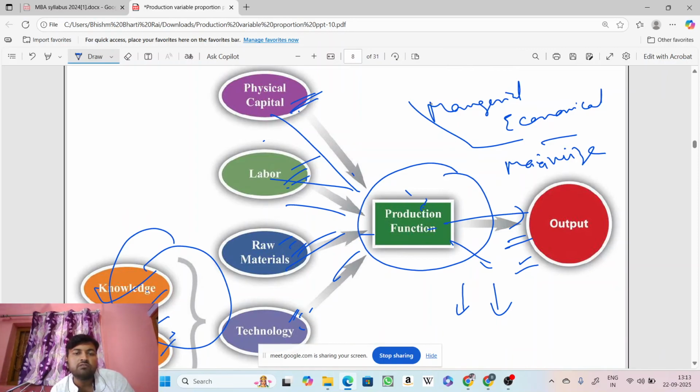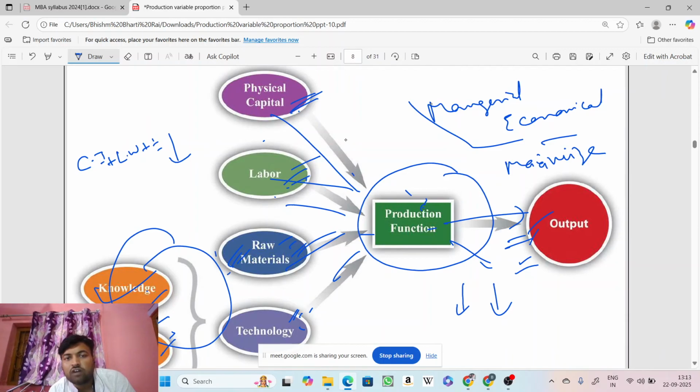So how are you going to maximize profit? Either you will decrease the cost. As I said, the capitalists want interest per unit, labor wants wage, and raw material is a variable cost, that's also a cost. So all these things, if you minimize the cost, you will increase the profit. These are the only things that are required to be done. So that's called managerial skill.